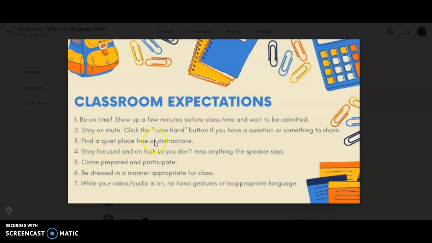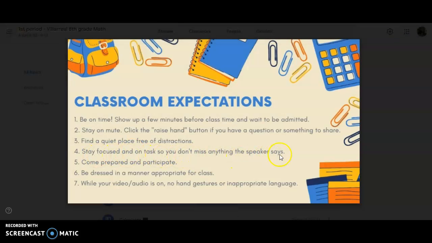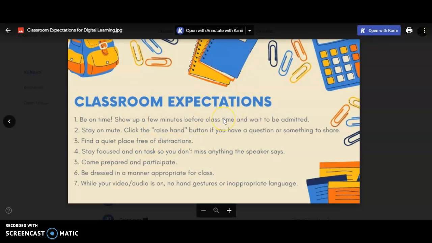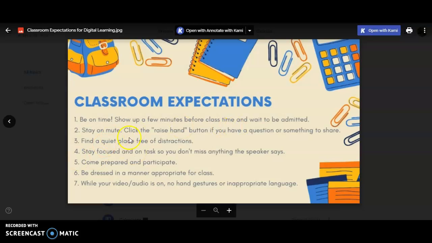Find a quiet place that's free of distractions. Stay focused and on task so that you don't miss anything. We ask that you come prepared and ready to participate. There are times when you'll be able to interact, right? You'll be able to communicate with us through Zoom, but there will be slides that you can interact with. So that's the cool part.